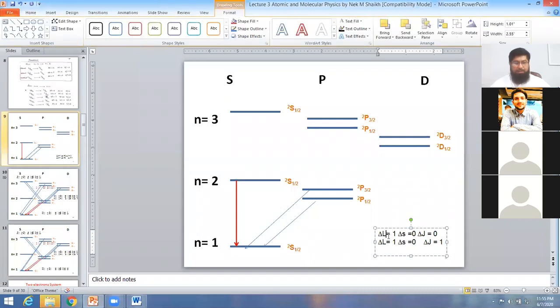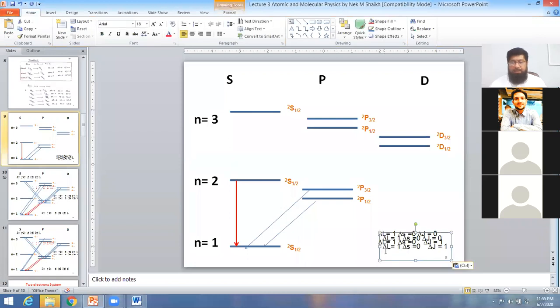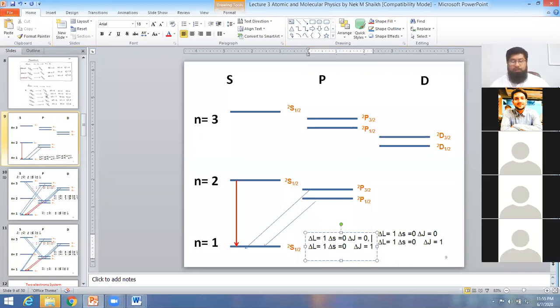If we look here, according to the selection rule, delta L should be equal to plus or minus 1, delta S should be equal to 0, and delta J is equal to 0 or 1. So this is possible.